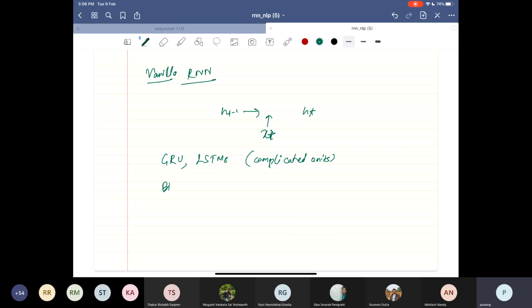Then you can do bidirectionality by RNN, by LSTM. And you can also do multi-layer by LSTM. Whenever it is asked what is multi-layer LSTM, you should be able to visualize that now. Fine. Any question at this point?